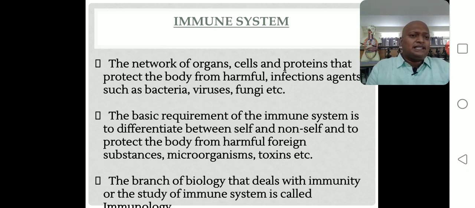The next one, the basic requirement of the immune system. So what is the basic requirement of the immune system? To discriminate, differentiate between self and non-self cells. That is the most important feature of the immune system, right? Then only, when it first differentiates and recognizes, foreign substances or non-self cells are identified and destroyed by our immune system. Right. The branch of biology that deals with immunity or the study of the immune system is called immunology. Right. So all of you understood up to this? Okay. Next slide.